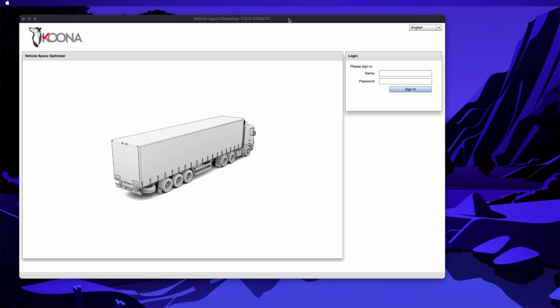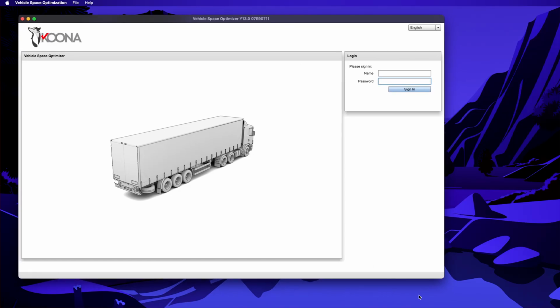Hello, welcome to the Vehicle Space Optimization software. In this example, we will create a truck model or truck class manually, which means that we will enter the type of bay that it's used, we will enter the number of bays, and the type of axles that it will be using too. So the first step is to log in to the application with our login and password.